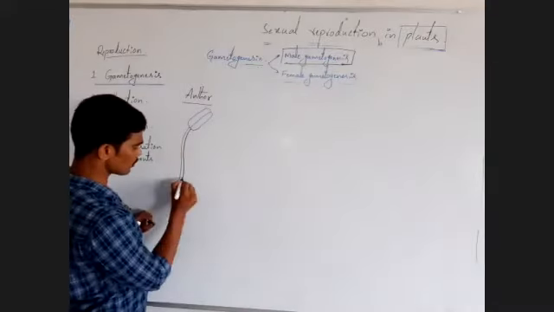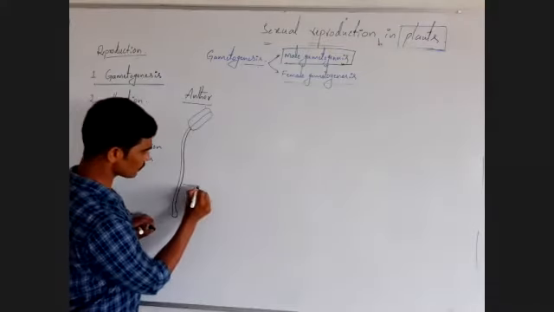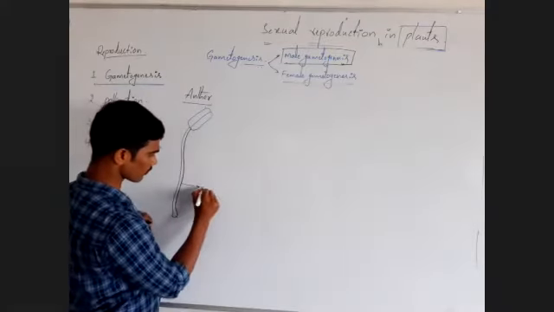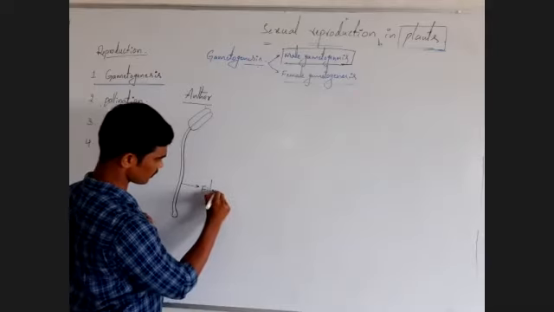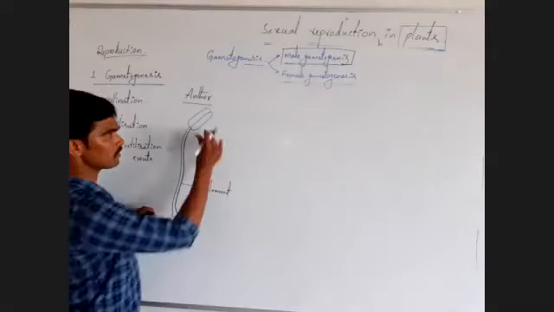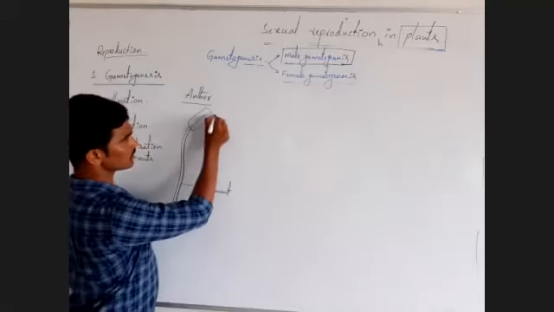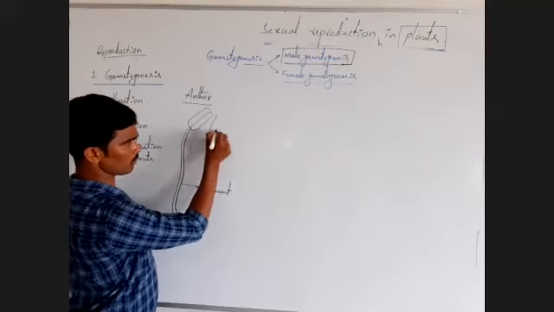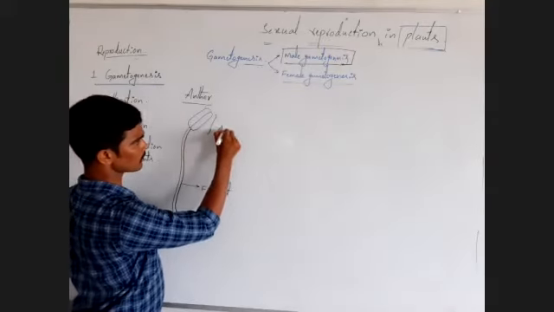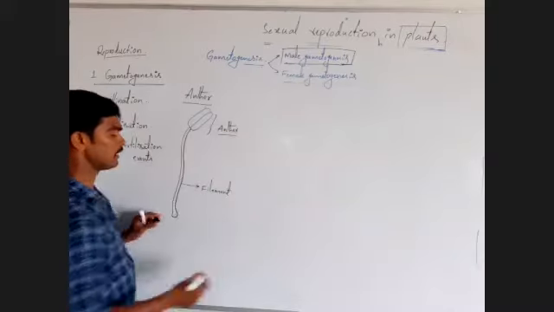What are these? One is a long stalk-like structure, the filament. Next, a knob-like structure present at the tip of the filament is the very valuable part, the anther.